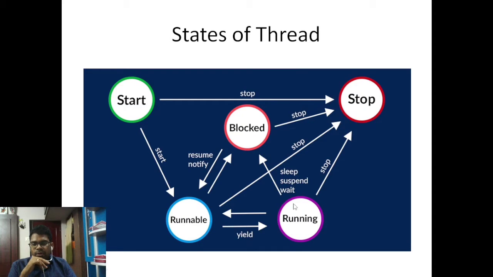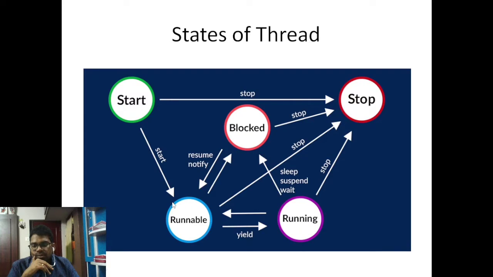If a running process is blocked, it can also get resumed. If the runnable is blocked, it moves to this state. A runnable thread can come to running and it can go to blocked, then it can come to runnable state again. Sometimes directly the thread can move from running to runnable. That is called ready state. This is the blocked state.